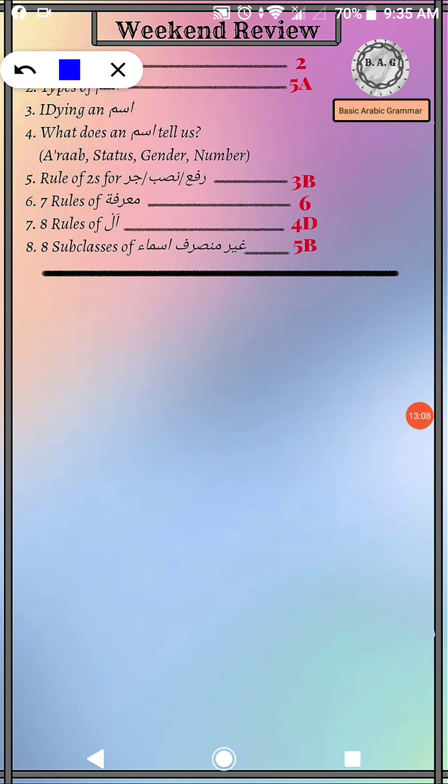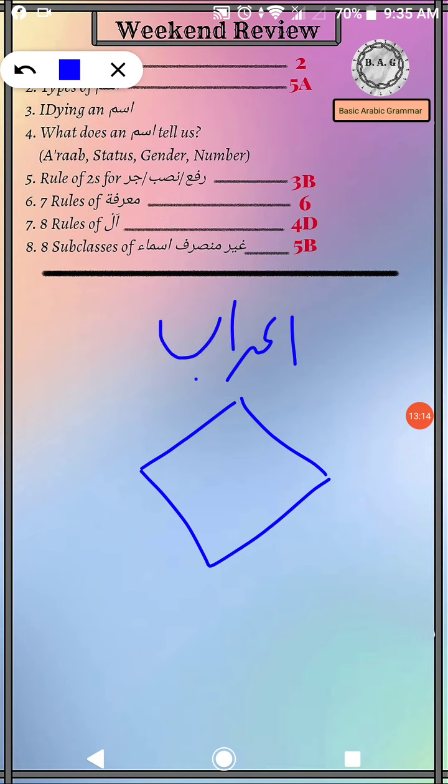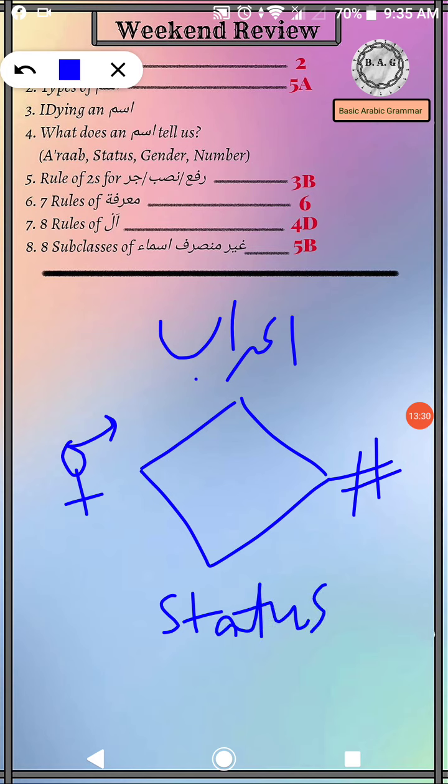So these are the four things that we need to know about an ism when we look at it. Once again, whether it's rafa, nasab, or jar, which is i'rab, then its number, whether it's singular or plural. Next, its gender, masculine or feminine. And finally, its status, whether it is ma'rifa or nakira. That is it.